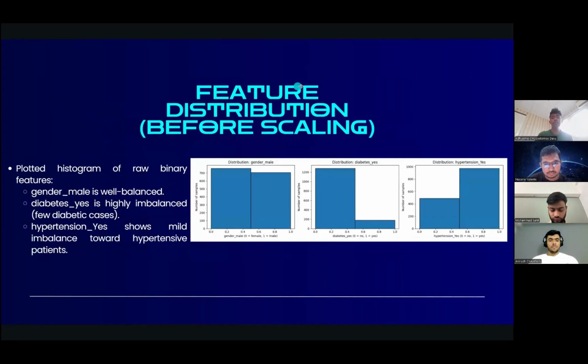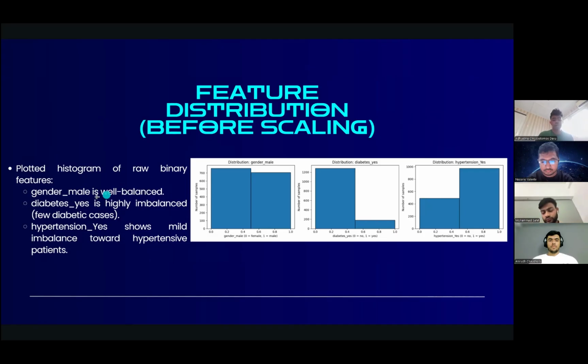And this is the feature distribution before scaling. As you can see, for gender, the leftmost is female and the rightmost is male. For diabetes, the left side is no, which is not diabetes, and yes is for the diabetes patients. For hypertension, the left side is not hypertension, and the right side is yes, which has hypertension.